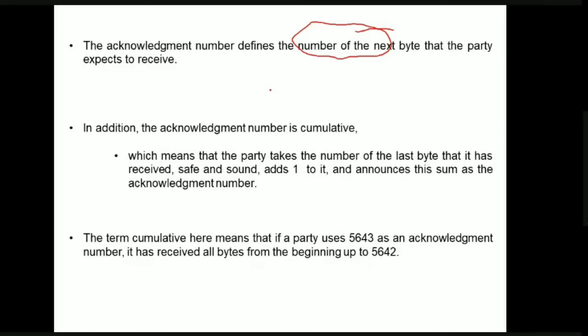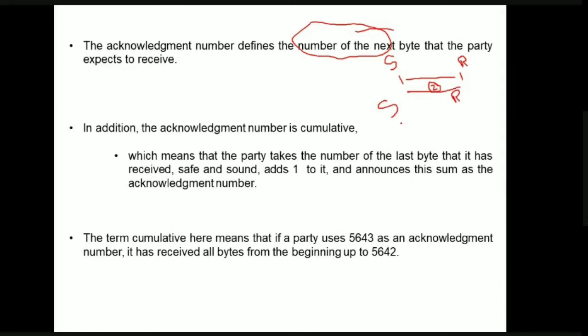I'll tell you a small example. Let us say this is the sender and this is the receiver. Sender A has sent the first byte. The receiver has received the first byte. Now the receiver sends acknowledgement number as 2. What is the meaning of this? The receiver has received all the bytes up to 1 and it is expecting the next byte, the second byte. Understood?